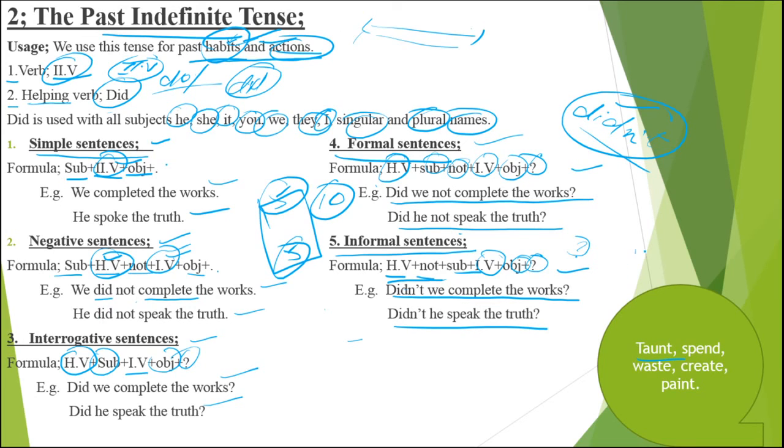He taunts me. He does not taunt me. Does he taunt me? Does he not taunt me? Doesn't he taunt me? He taunted me. He did not taunt me. Did he taunt me? Did he not taunt me? Didn't he taunt me?